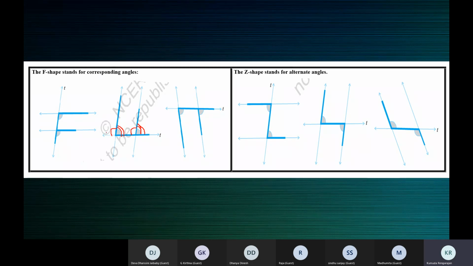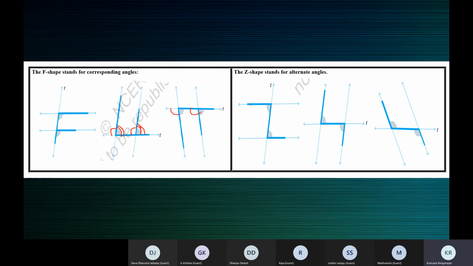So these 2 angles are above, these 2 angles are below, corresponding angles. This one and this one correspond to each other. They're both above the lines, and these 2 are below. Here also, on this side, we have only 4 angles. These 2 are above, corresponding. These 2 are below, corresponding.